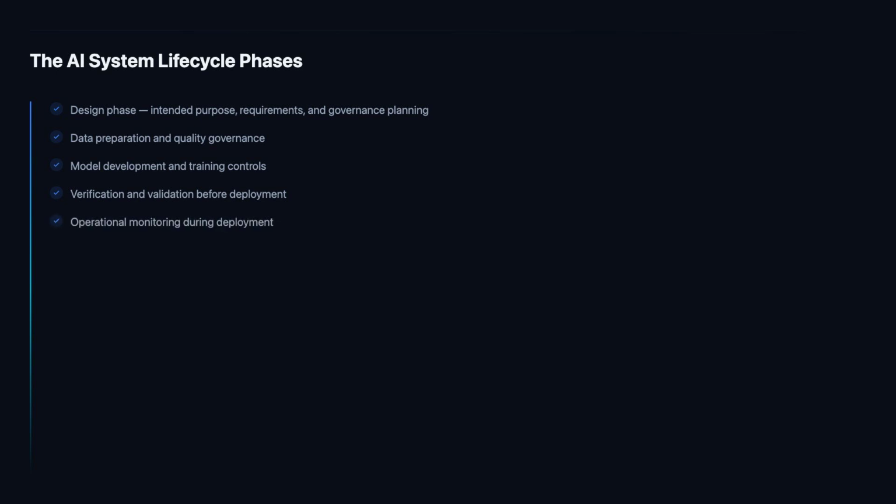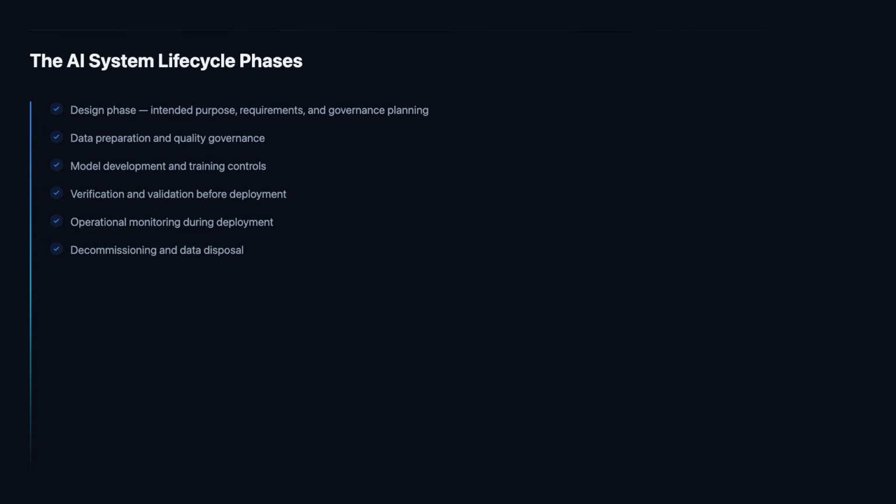For high-risk AI systems, independent review of verification and validation results is required, ensuring no single team can approve its own work. Once deployed, an AI system must be continuously monitored to detect performance degradation, model drift, emerging bias, or unexpected behavior. We establish monitoring dashboards, define threshold alerts that trigger human review, and conduct periodic performance assessments against the original acceptance criteria. When monitoring identifies an issue, we follow a documented incident management process that traces the problem back to its root cause and drives corrective action. ISO 42001 treats operational monitoring as a core governance activity, not an optional afterthought, because AI systems can fail in ways that emerge gradually rather than suddenly.